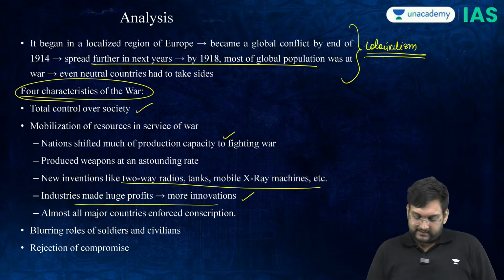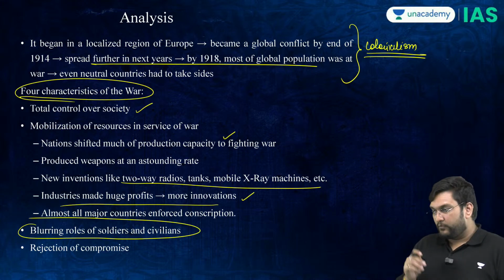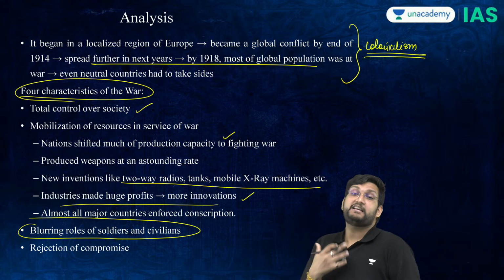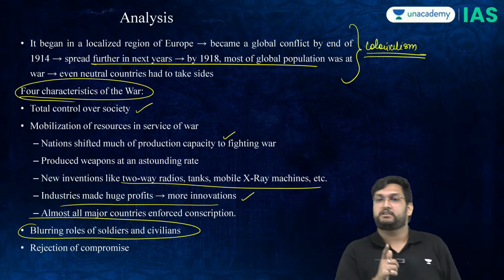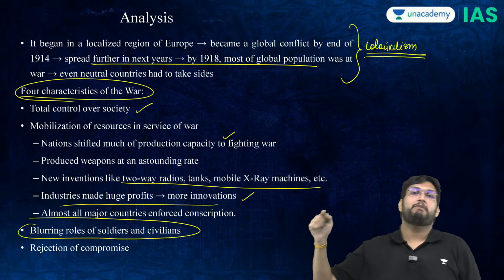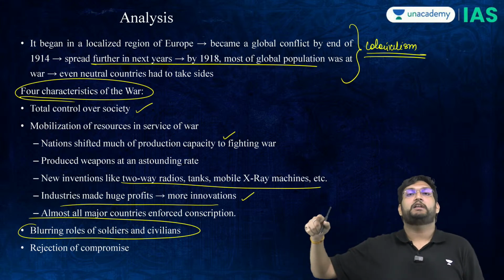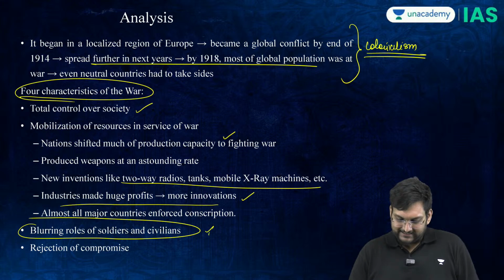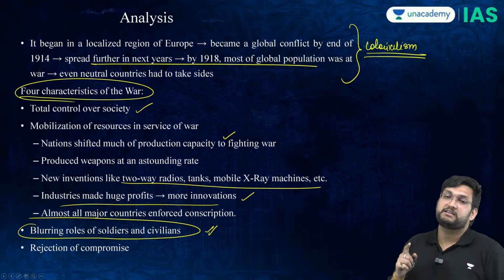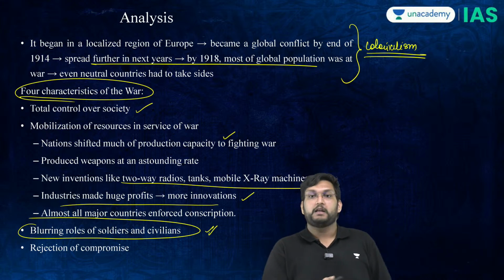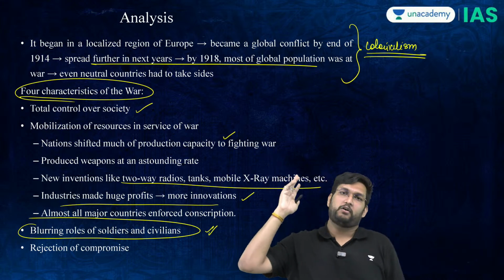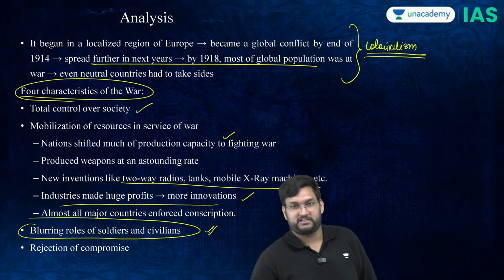However, this is the real problem: previously there were ethics of war, wherein soldier kills soldier, civilians are not touched. But killing a German national was equal to killing a German soldier. This is a very dangerous tendency which develops in the First World War, wherein civilians and soldiers are considered the same. That is why mass killing of people is considered good for your nation.